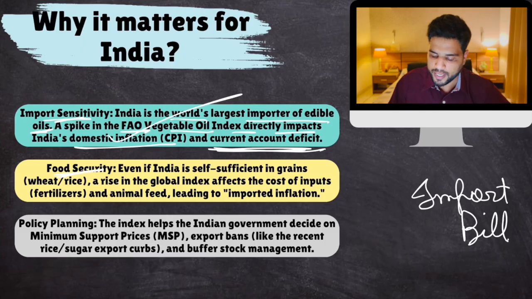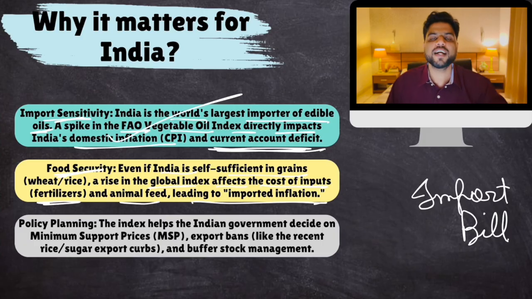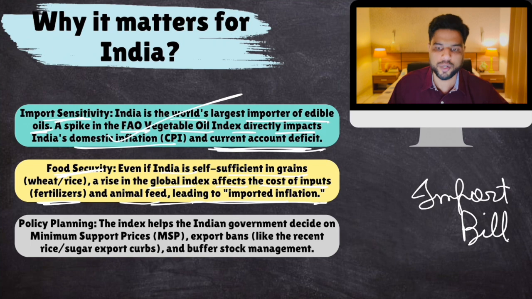Then food security. Yes, we import a lot of edible oils, but we are self-sufficient in food, cereals. Even if India is self-sufficient in this category, a rise in the global index affects the cost of inputs, fertilizers, animal feed, leading to imported inflation. Because India imports a lot of agricultural inputs like fertilizers and pesticides, that would cause food inflation.